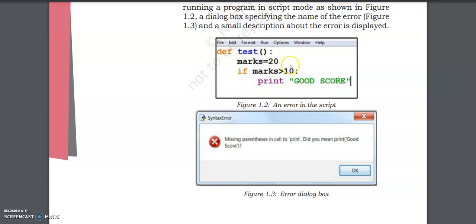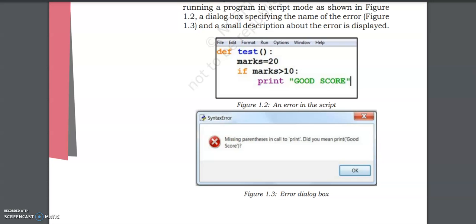But when we run this program, it does not show the error inside the same box. Rather, it gives us another dialog box. This small window you can see here is a dialog box. Up here is written the type of error. Here it is written what the error is, missing parenthesis. And then it gives a suggestion. Did you mean print good score with parenthesis? So this is the difference between the shell mode and the script mode.